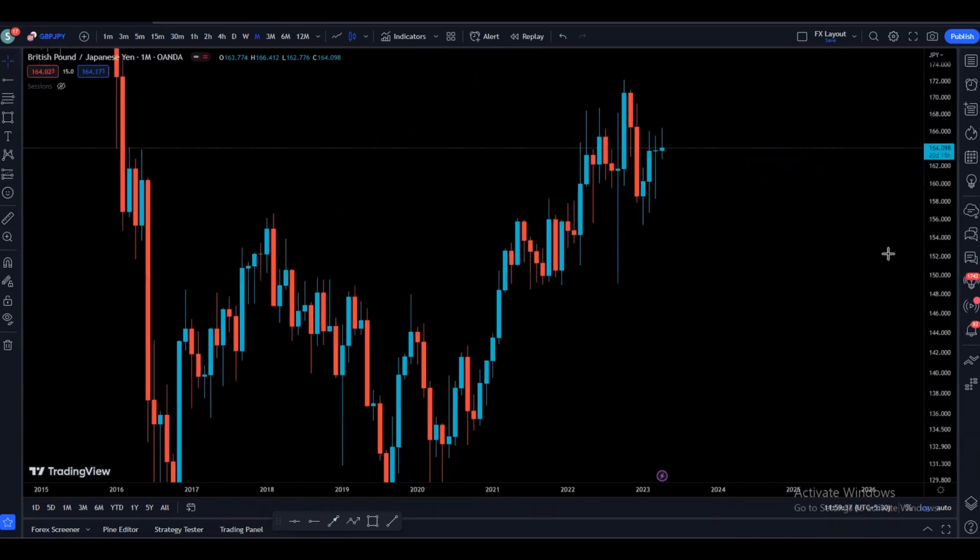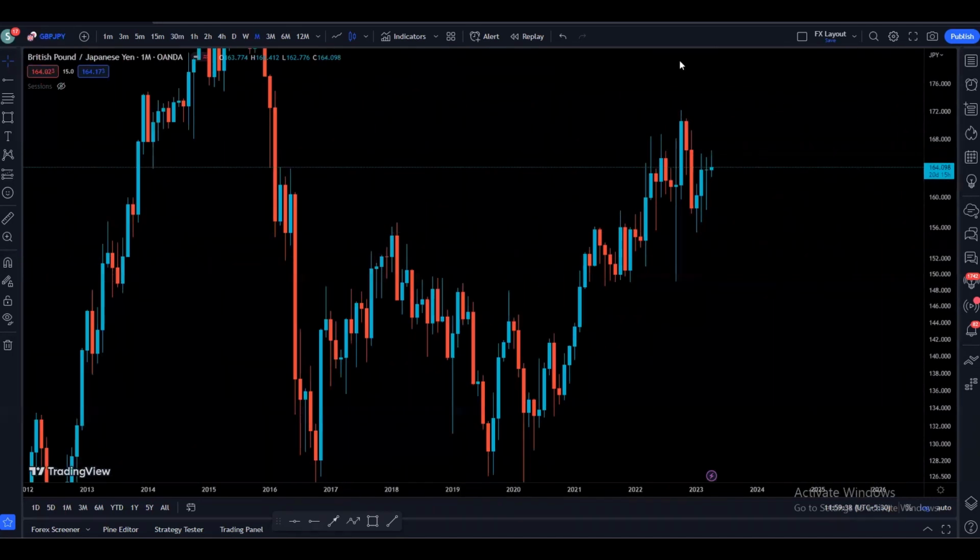On the GJ monthly time frame, as we can see, the price is making higher highs and higher lows. We had the high, price broke this high, created a new high, broke this high, created a new high. So price is making higher highs and higher lows. We are pretty much bullish on the monthly time frame.